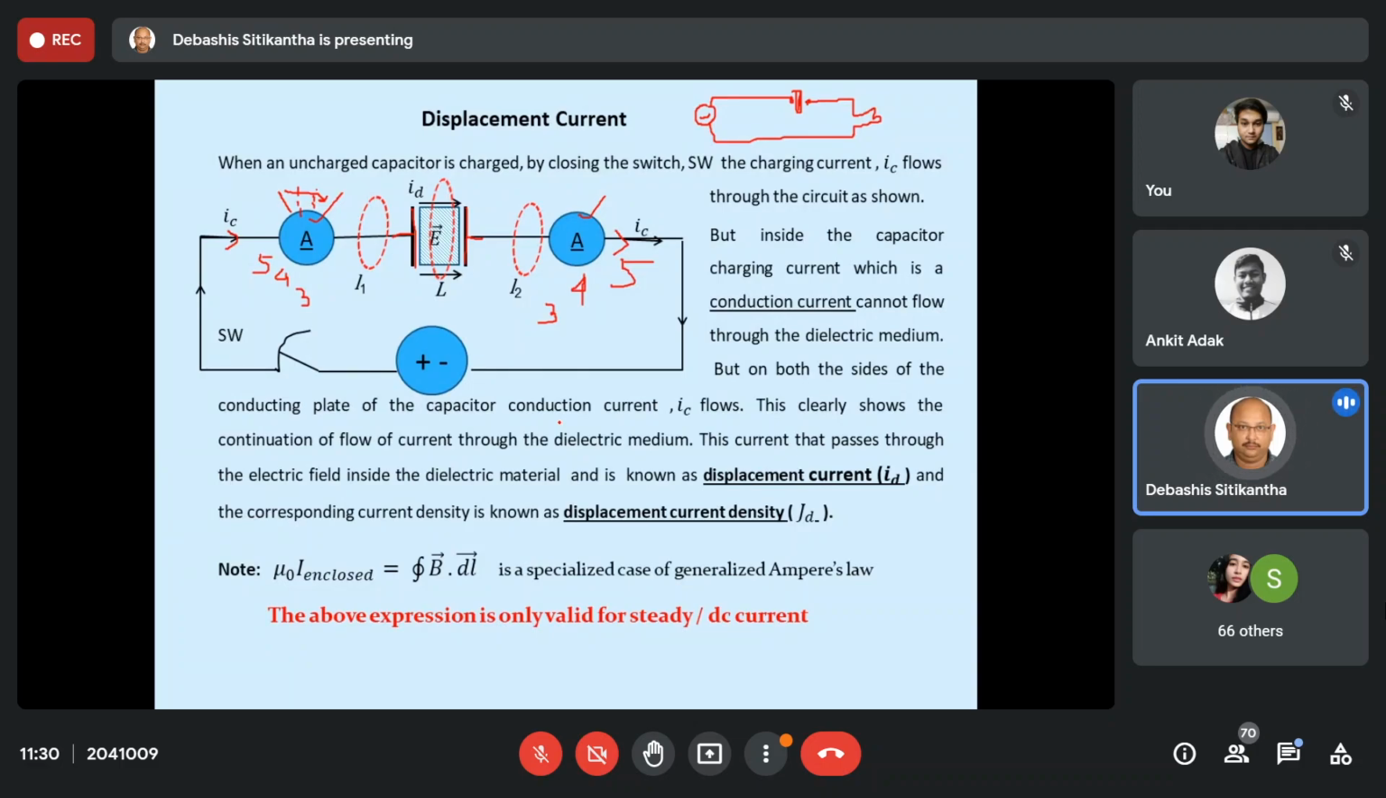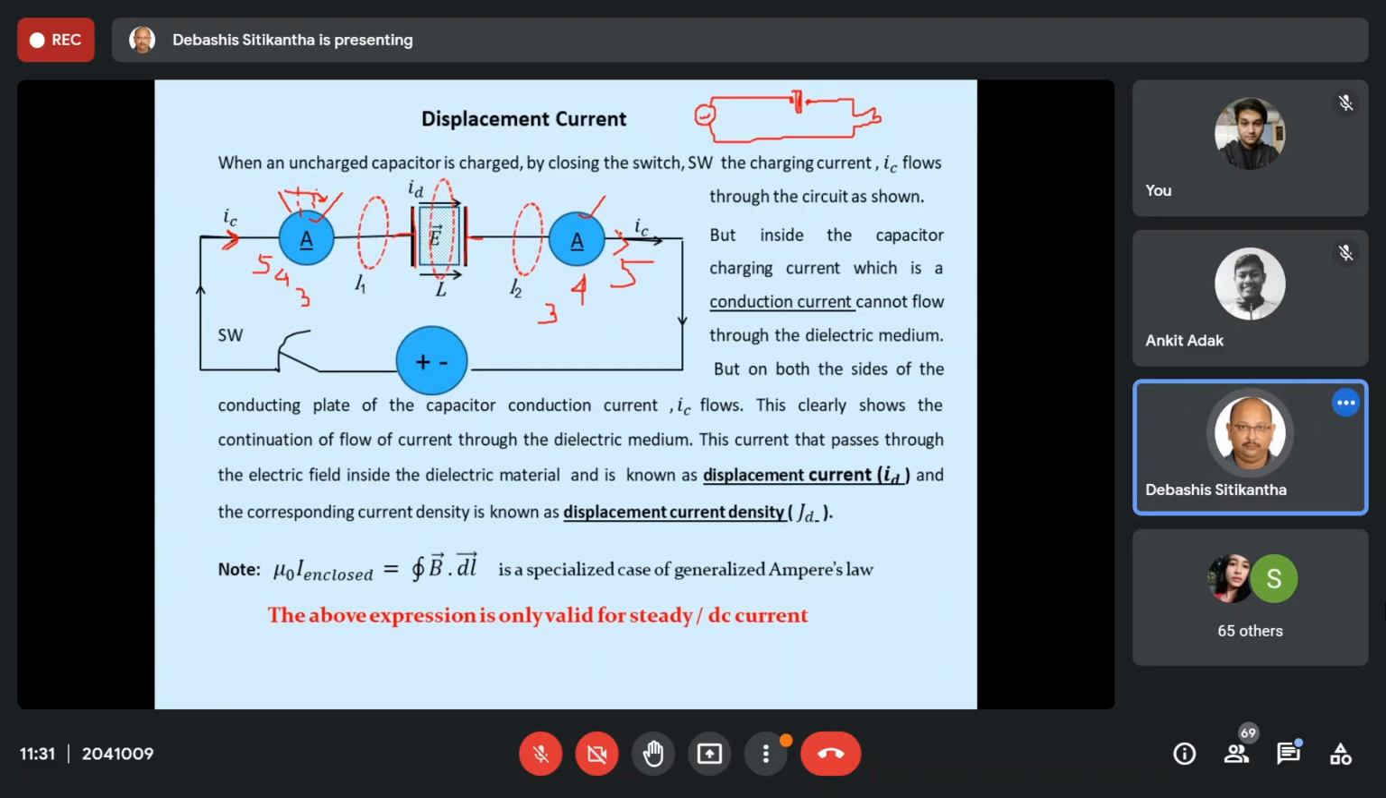Then if I can say that no current is flowing through this insulator, how come on one side there is IC, and on the other side also there is the charging current? So it is a clear violation of our circuit theory. It is a clear violation of our conservation of charge. So everything is violated. That means somewhere something is missing out.